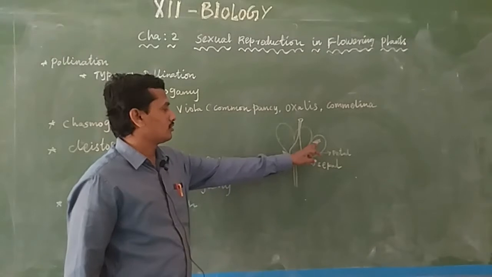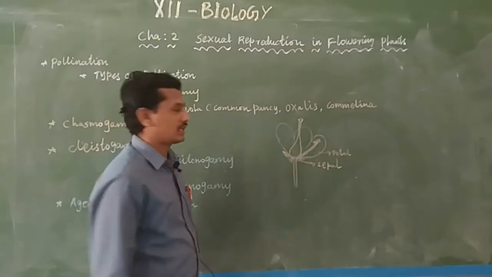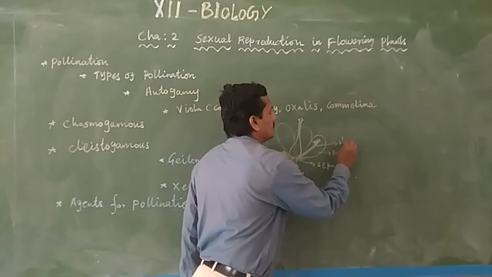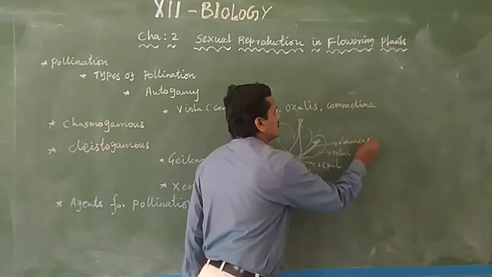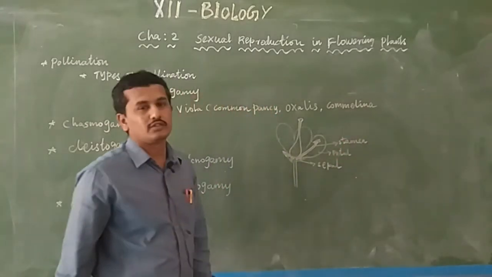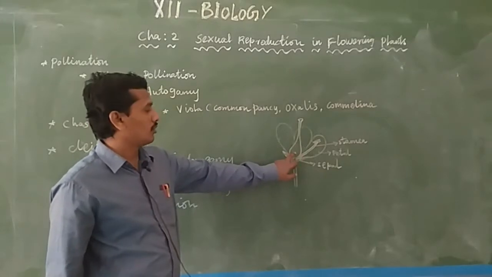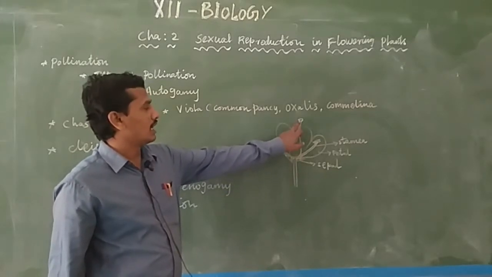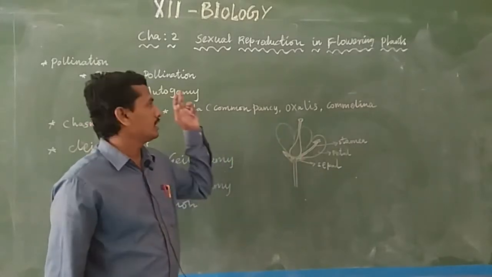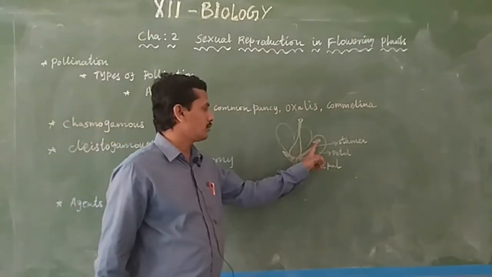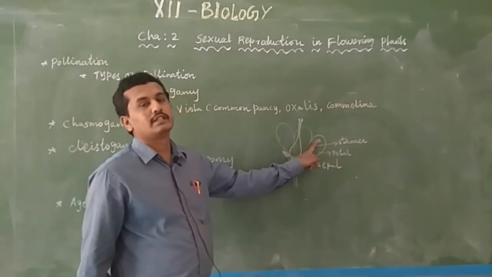The next part is known as androecium. The singular is known as stamen. Then this is the gynoecium. Gynoecium means ovary, style, and the stigma. Pollination is the transfer of pollen grain. Where are the pollen grains produced? In the anther.